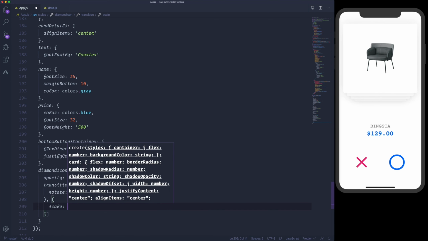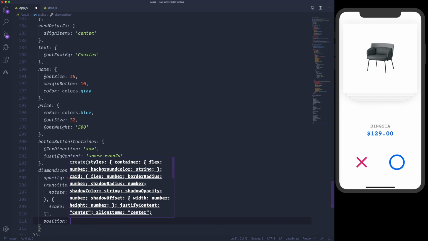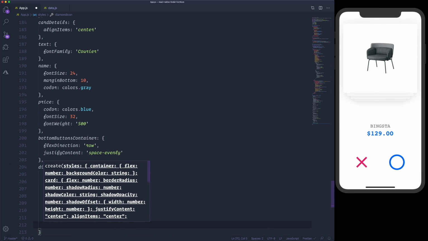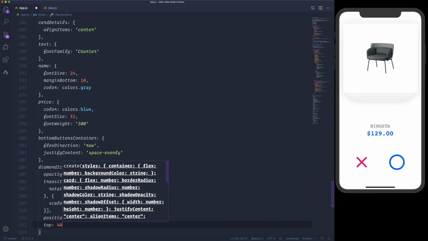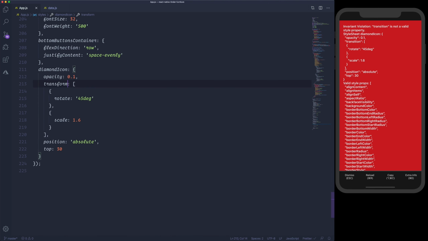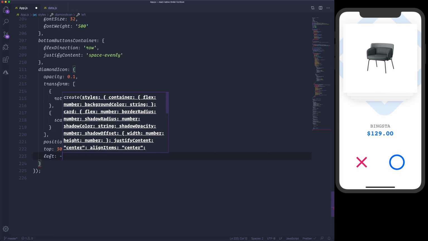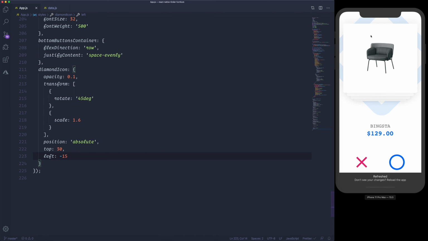So scale will be 1.6, and the position is going to be absolute, and we would like to do top 30 pixels. And we will also apply a left of -15, maybe 20, and decrease the opacity to 0.05.